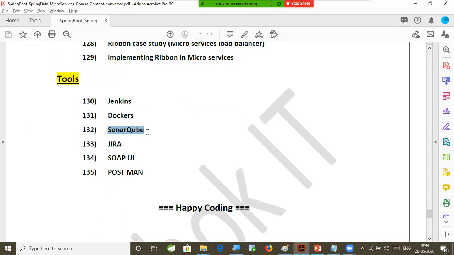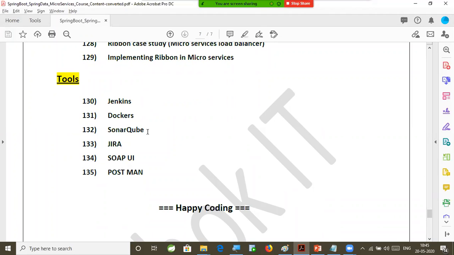You are writing 1,000 lines of code. Writing 1,000 lines of code is not important. How many quality lines of code you are writing, how much bug-free code you are writing in the project, that is important. So to improve our code quality, what do you mean by code quality? Reducing the bugs, providing clean code, right? So to provide clean code, we need to do the code review. To do the code reviews, we are going to understand SonarQube.